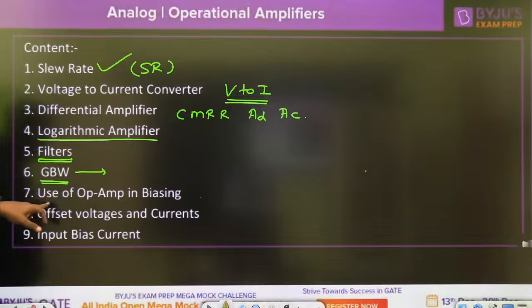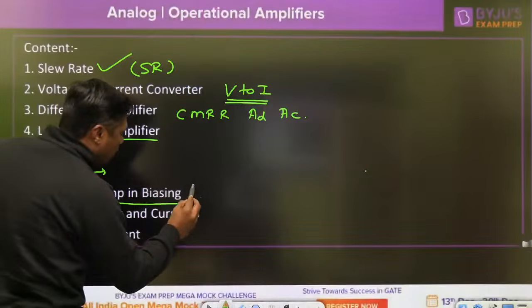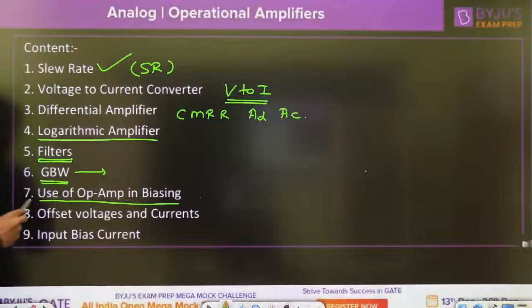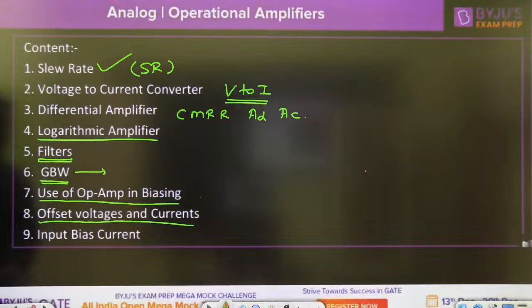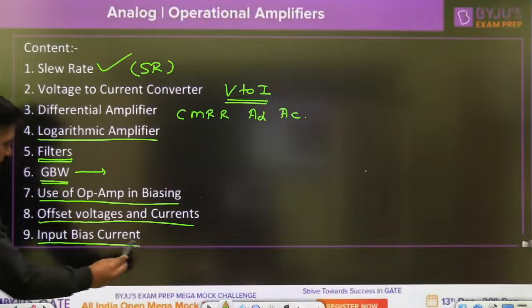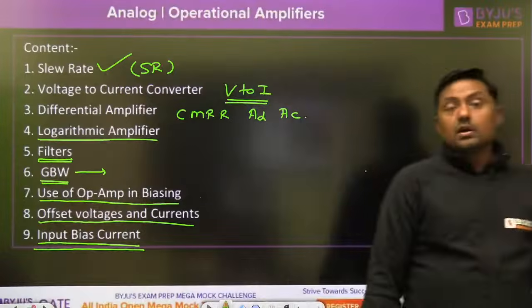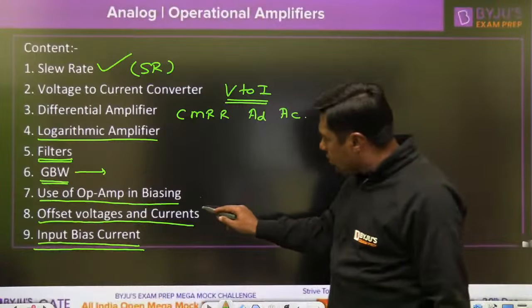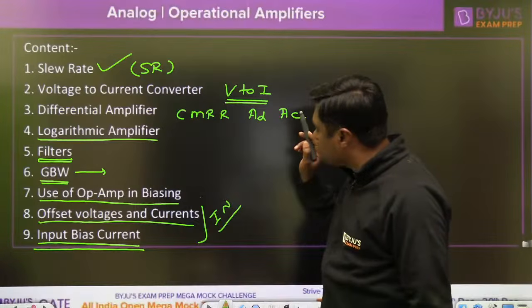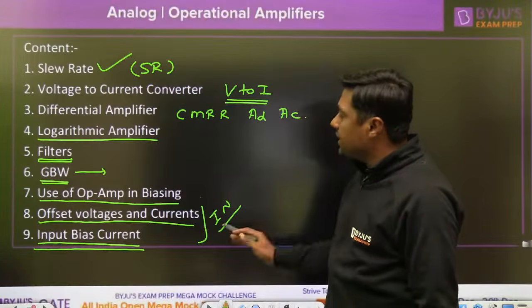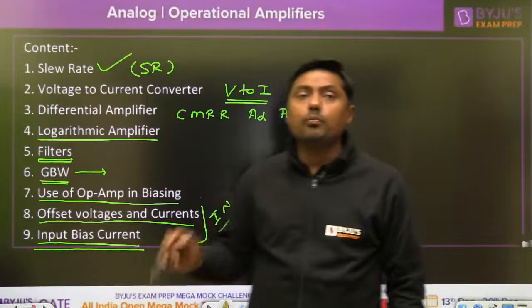Now, the use of operational amplifier in biasing. This is a very important and conceptual topic I will cover here. Then offset voltages and currents. One question on offset voltages and currents, and one question on input bias current. Normally there are questions on this topic for the instrumentation branch, but this is in the syllabus of electronics students as well as electrical students. Okay, but important for the instrumentation branch.